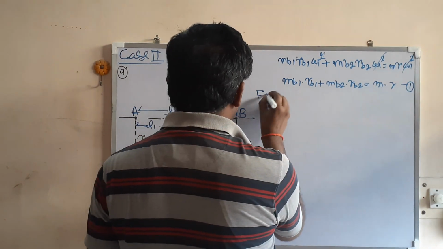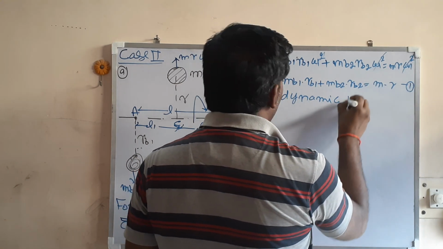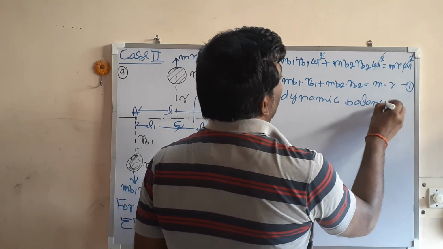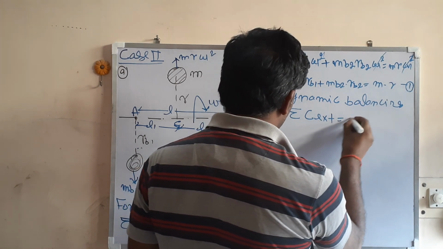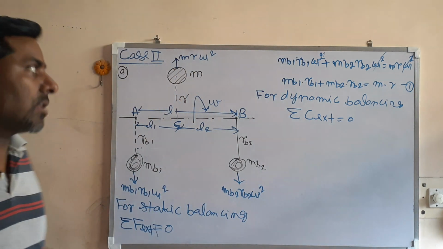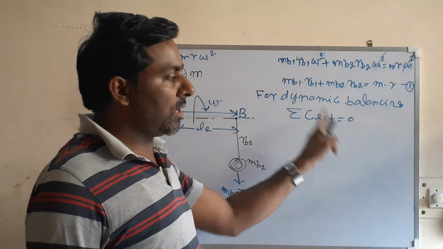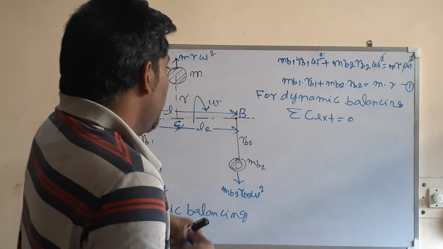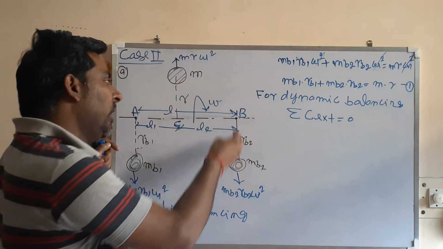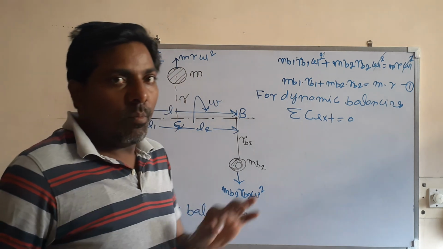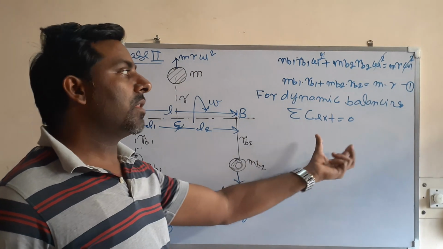For dynamic balancing, what are the conditions? For dynamic balancing also, the summation of external couple on the system should be 0.